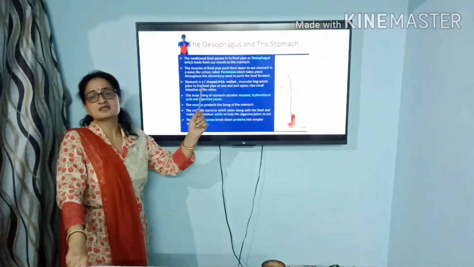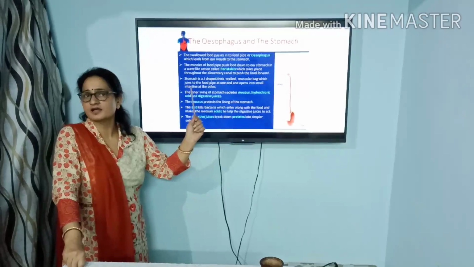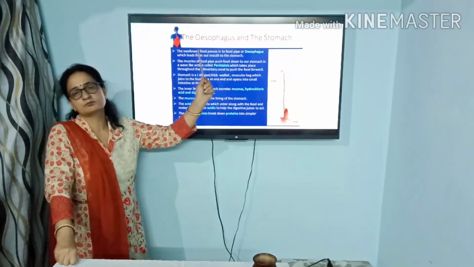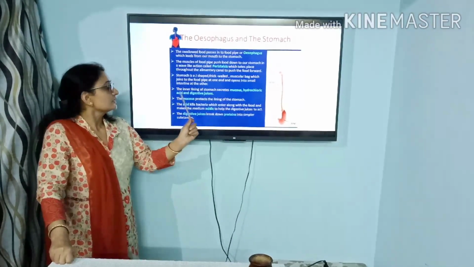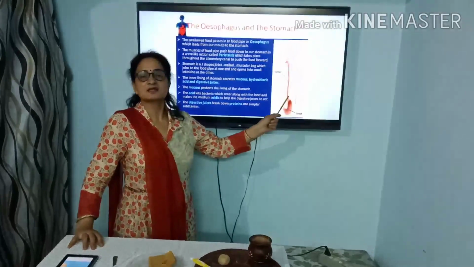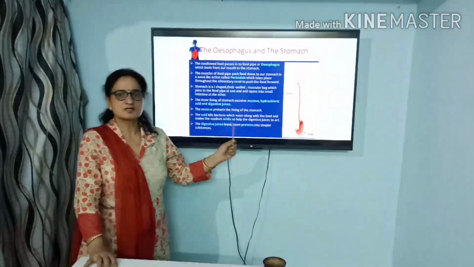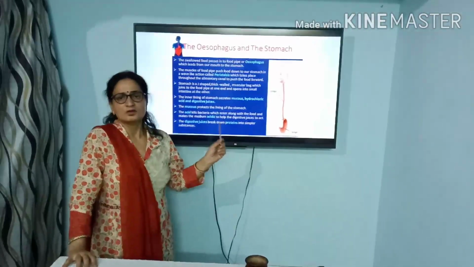Here, the important thing is that no digestion takes place in the esophagus part of our alimentary canal. This food simply passes from the buccal cavity to the stomach. Now the next part is the stomach, which is a bag-like structure. The inner lining of the stomach secretes mucus, hydrochloric acid and some digestive juices.